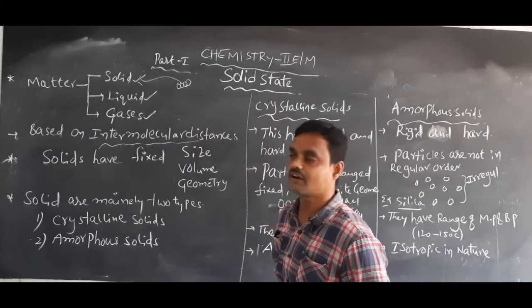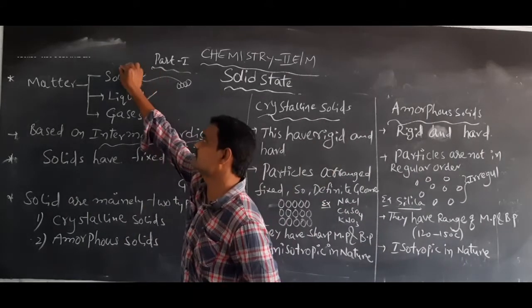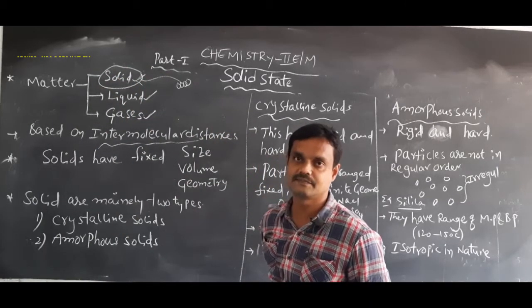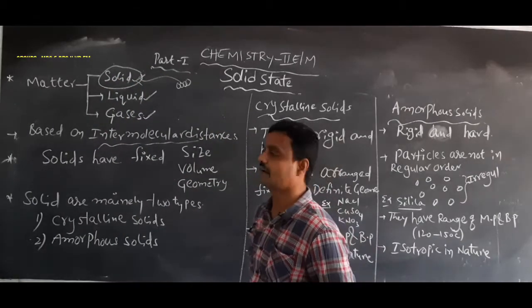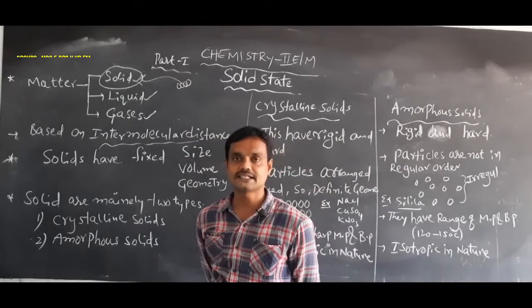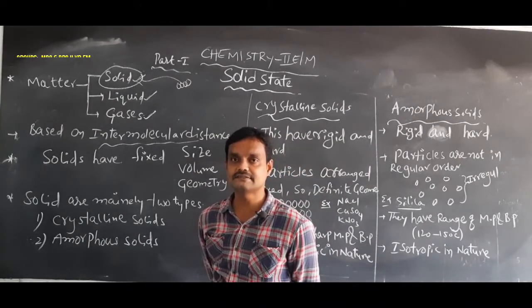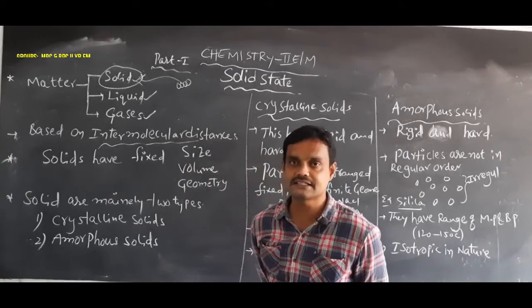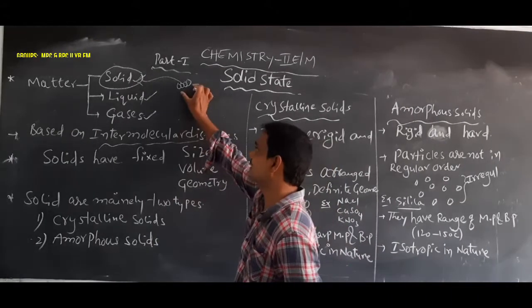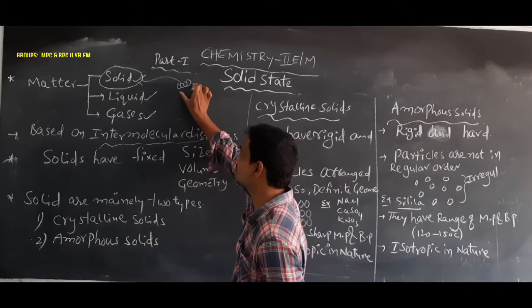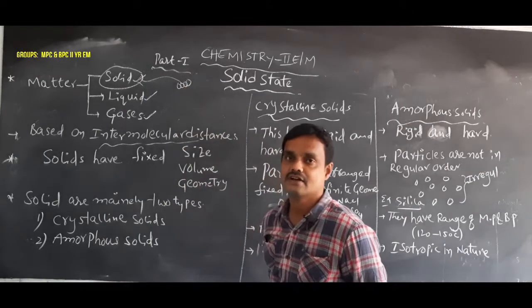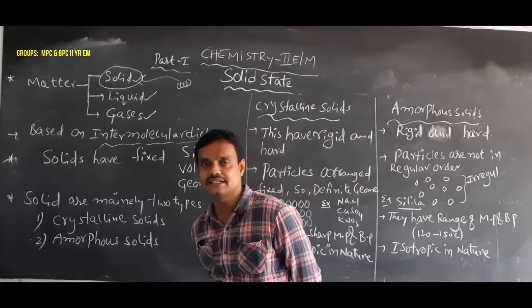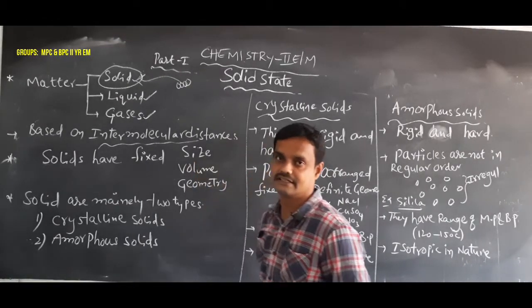So today our topic is solids, nothing but solid state chemistry. We can define solid materials as those in which the intermolecular distance between the atoms is very close to each other.